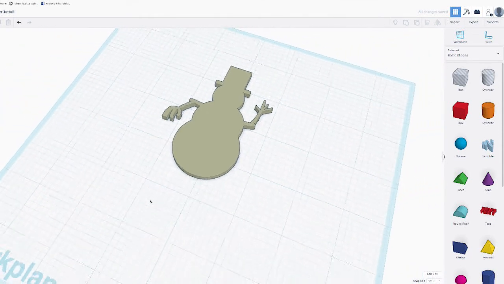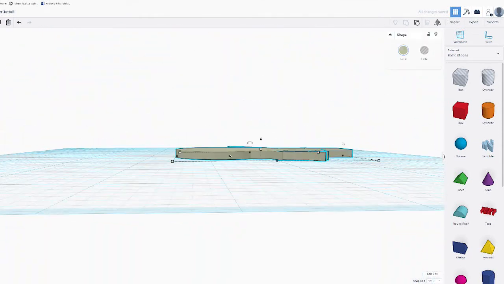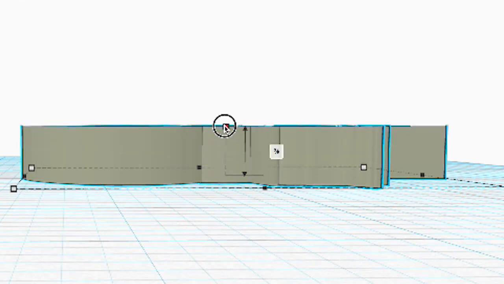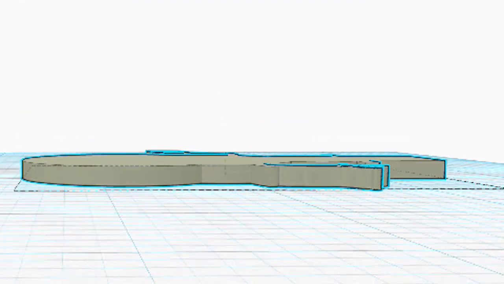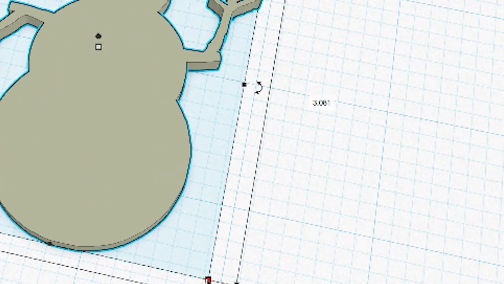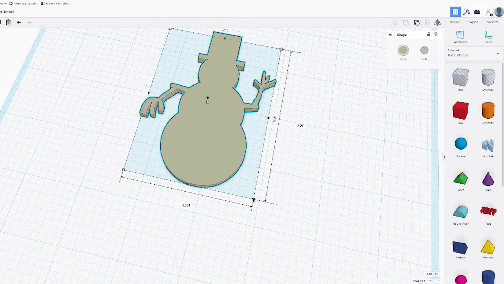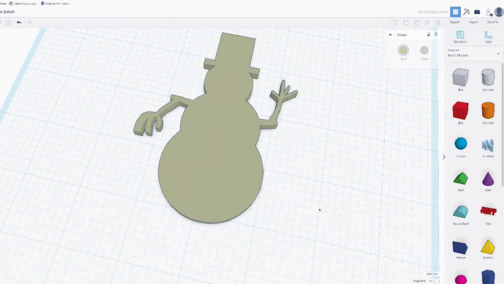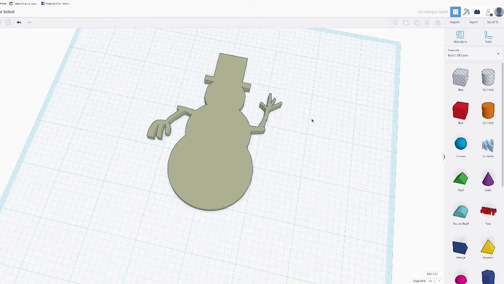So now, as you can see, that segment is gone. We've gotten rid of any extra parts. I'm going to adjust the thickness of my ornament. I find that about 1/8 of an inch is a pretty good thickness. So now we can start adding some more elements to our ornament. We're also going to need to make a hole to put the thread so we can hang it up.